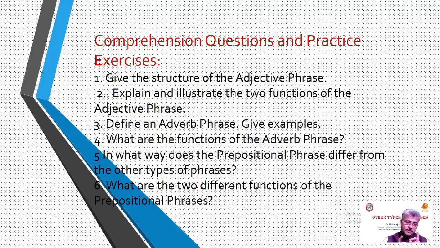For example, the first question: give the structure of the adjective phrase. Number second: explain and illustrate the two functions of the adjective phrase. Number third: define an adverb phrase and give examples of adverb phrase. The fourth question: what are the functions of the adverb phrase? Number 5: in what way does the prepositional phrase differ from the other types of phrases? Number 6: what are the two different functions of the prepositional phrases?